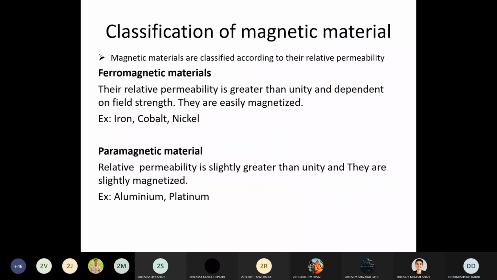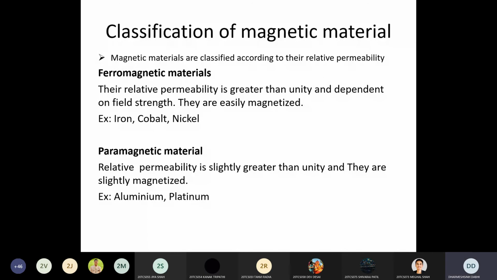Ferromagnetism you get in ferromagnetic material. So what is the characteristic of that material? In this type of material, the relative permeability is greater than unity, meaning more than 1, and dependent on the field strength, and they are easily magnetized. When you provide the MMF to any ferromagnetic material, they can pass a number of magnetic flux lines through it.